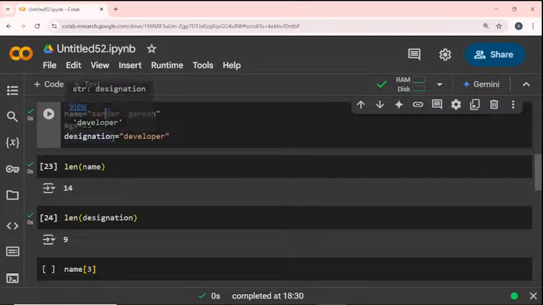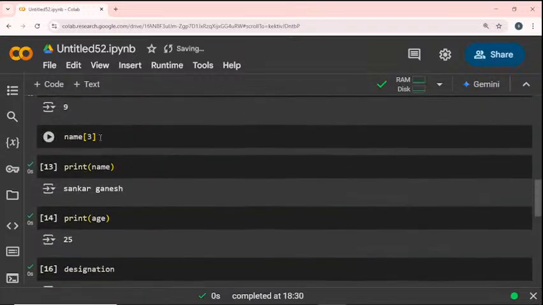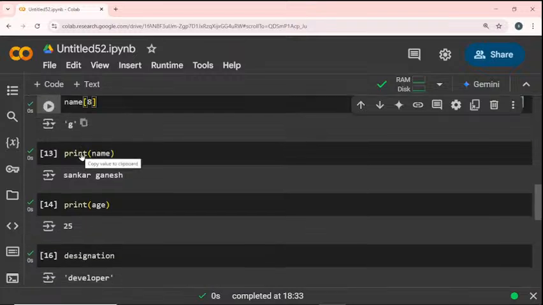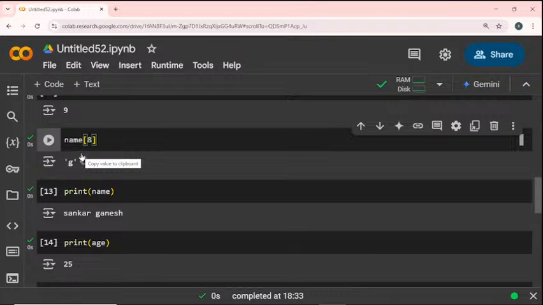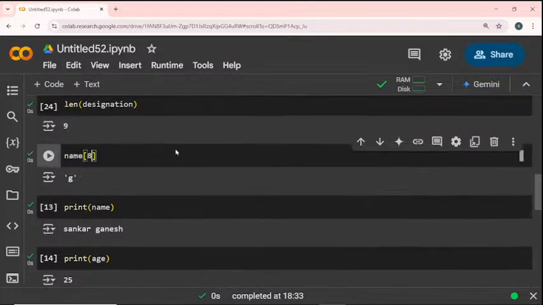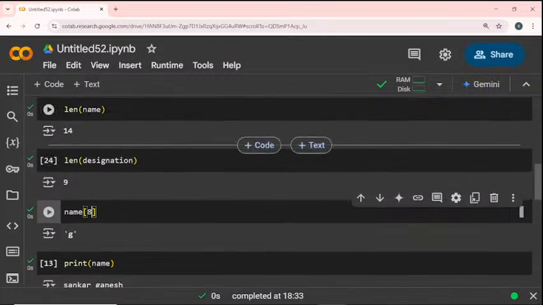So K is at the third index, right? If I run this, the K character will be executed. If I change it to 8, G is at the 8th index. The G character is present at the 8th index. So this is the way we can find out the index values.